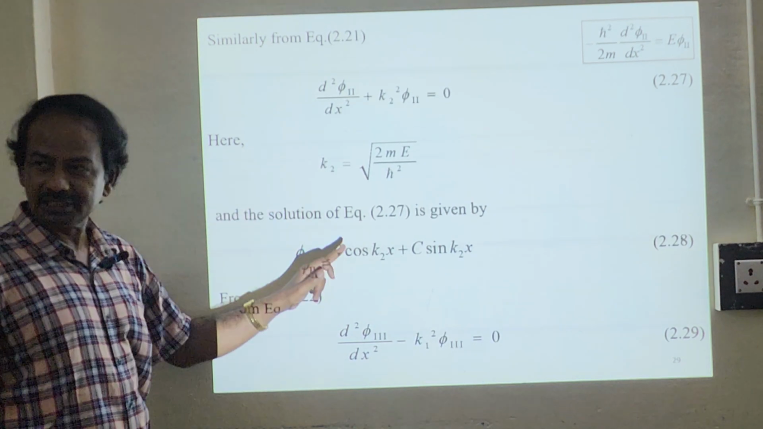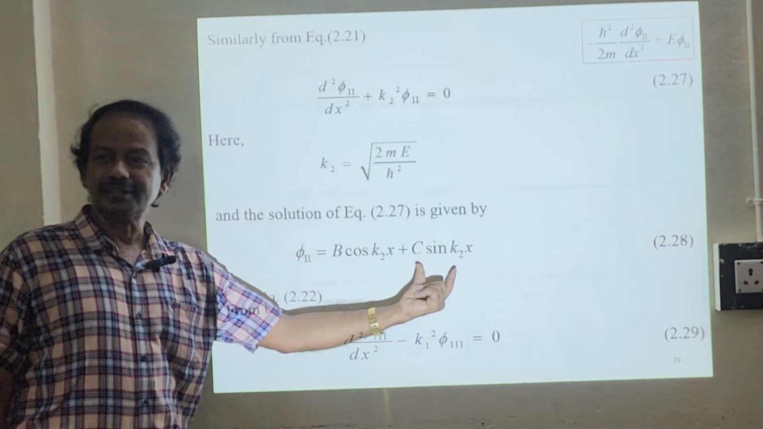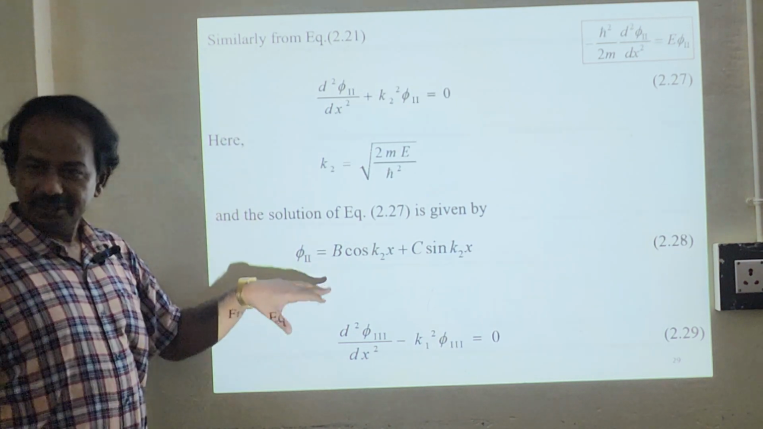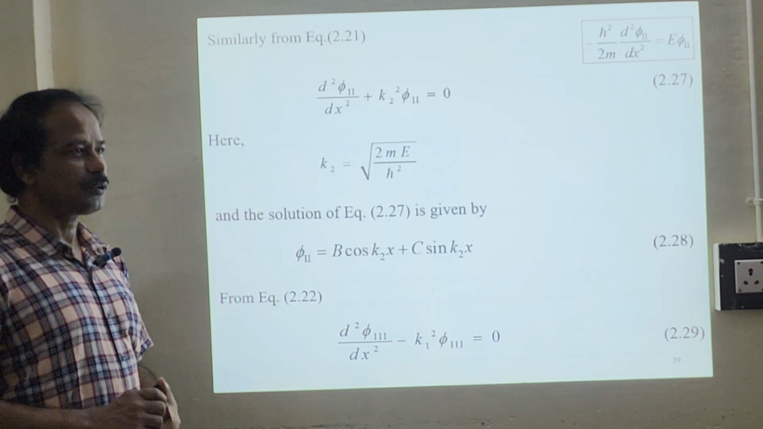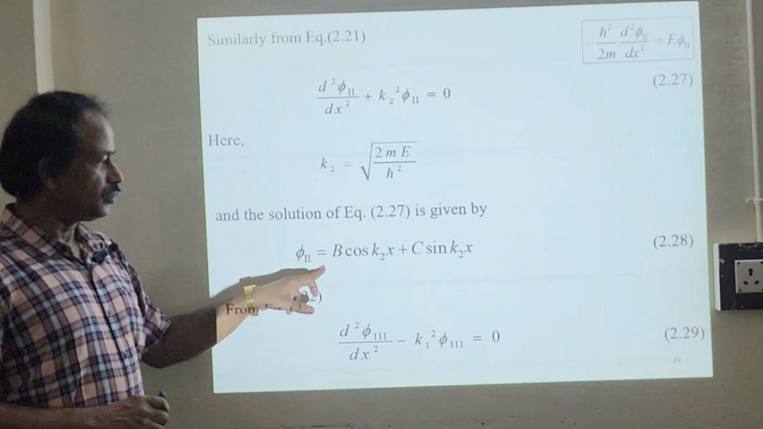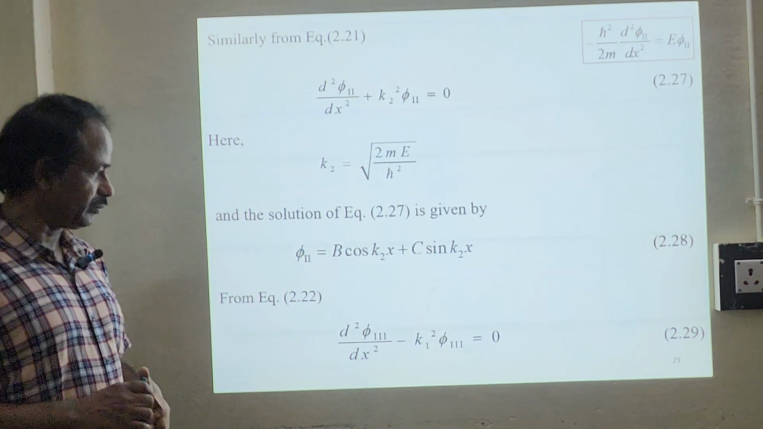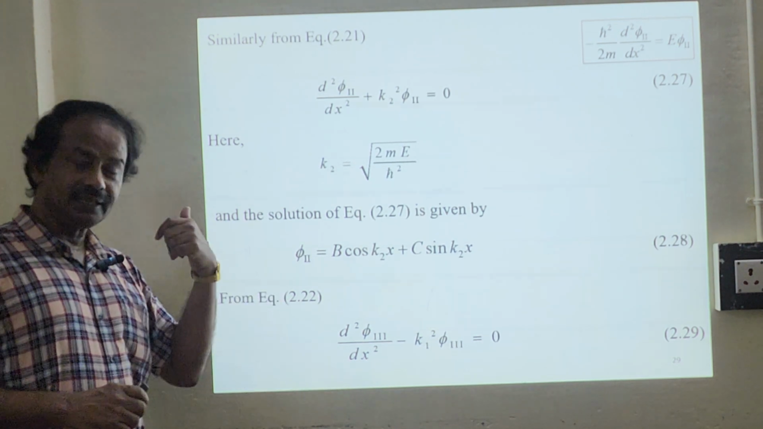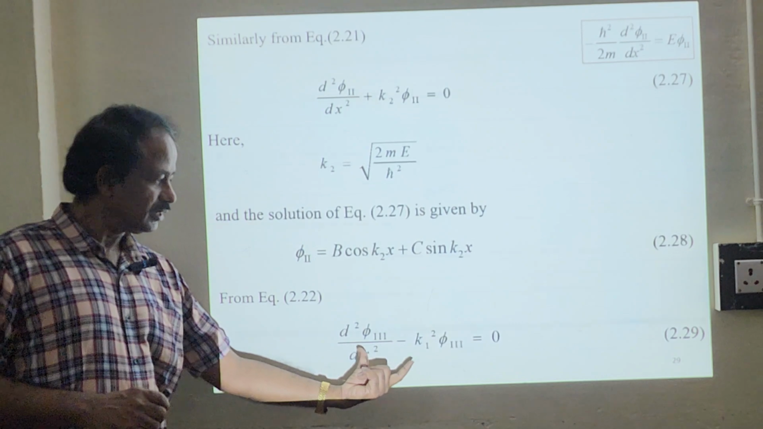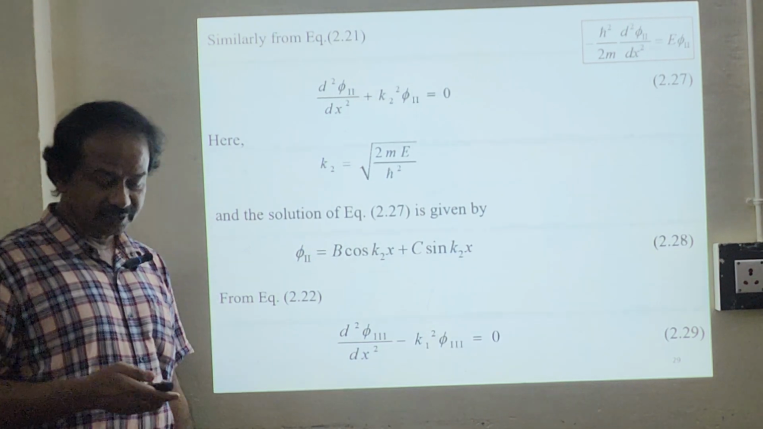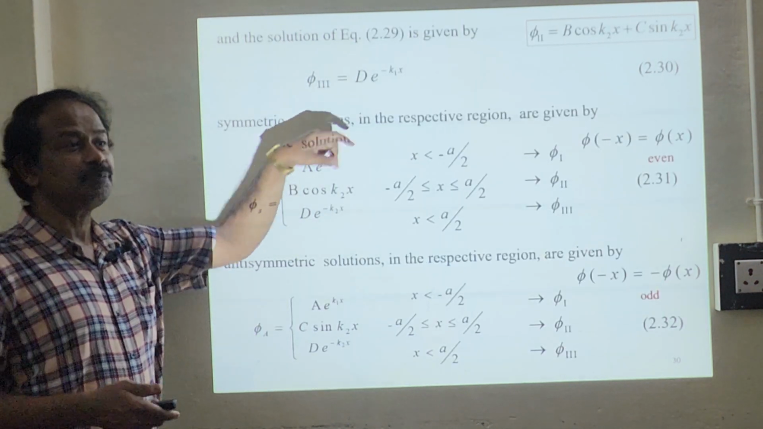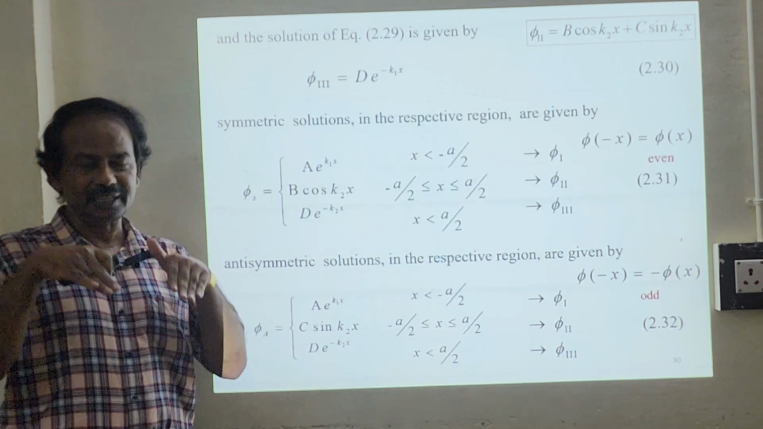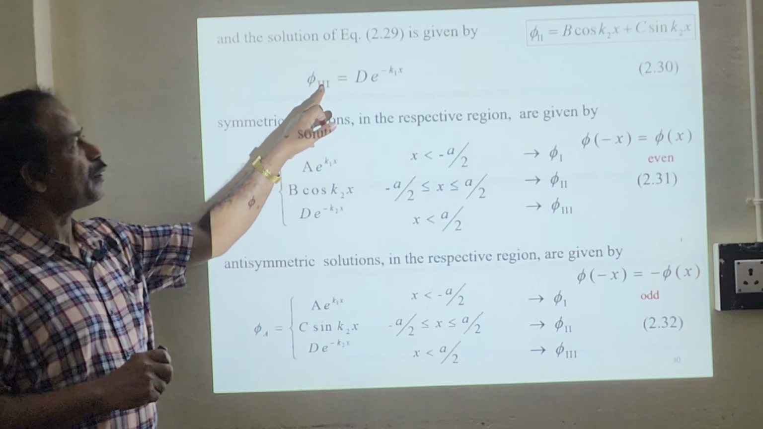The solution of this differential equation will be a combination of cos and sin. Again, you just differentiate two times and substitute here, and this equation will be satisfied. You also try. So we have this equation for the second region, and the third region is exactly similar to the first region. We will have this expression for the third region, and the solution will be D e power minus k1 x, because it's dying out. Exponentially it's decreasing.